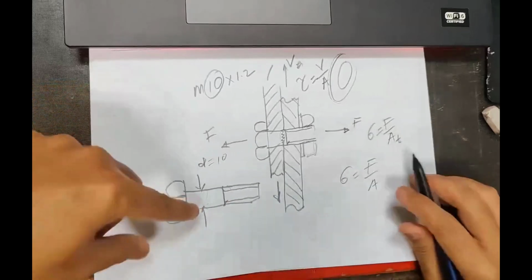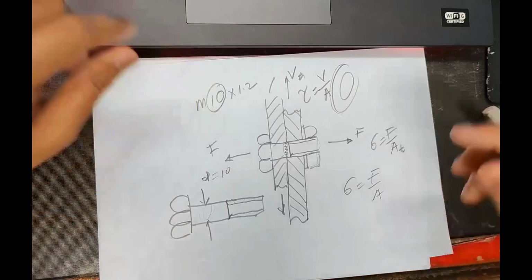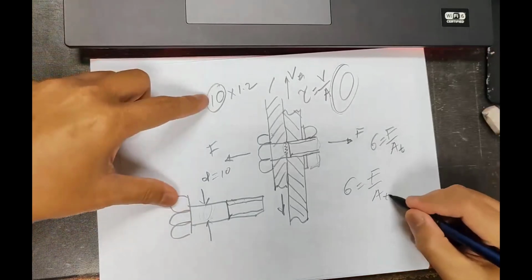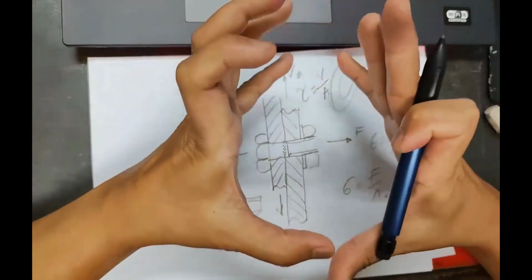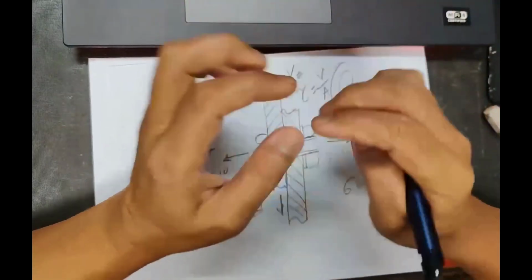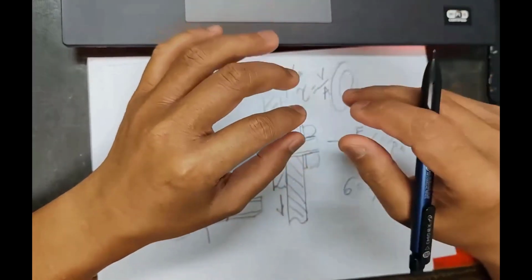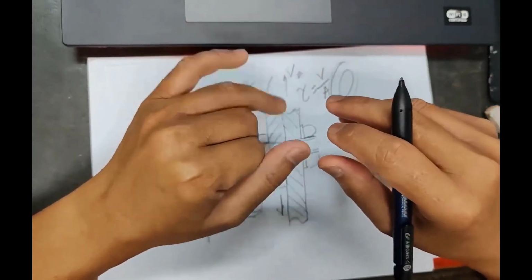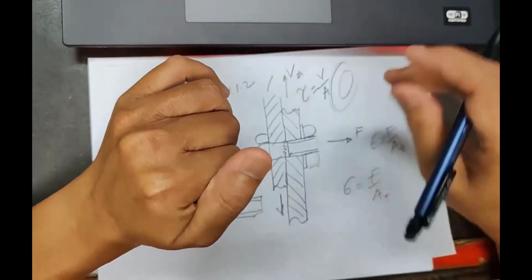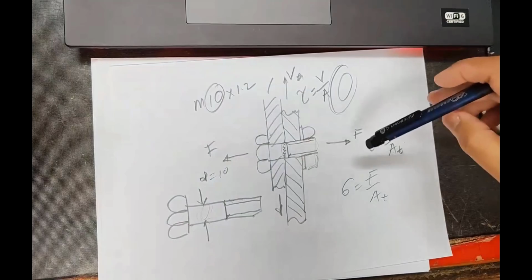We don't take the major diameter of 10. Actually, we go for the tensile stress area, because when jointing together, we clamp with a nut, so the bolt has initial tension inside it. That's why from the table, the engineers already put the area, so we don't go for pi over 4, 10 squared.